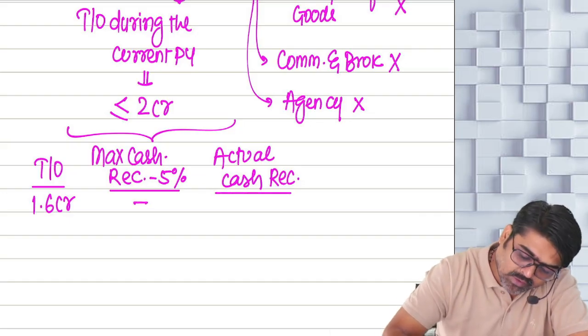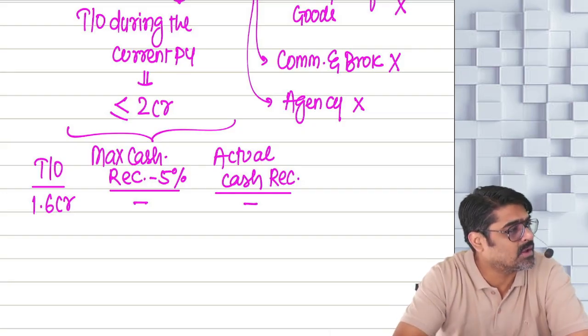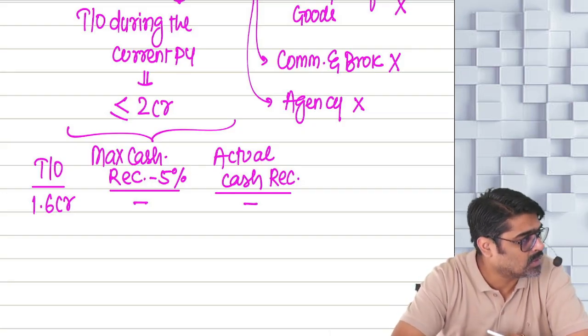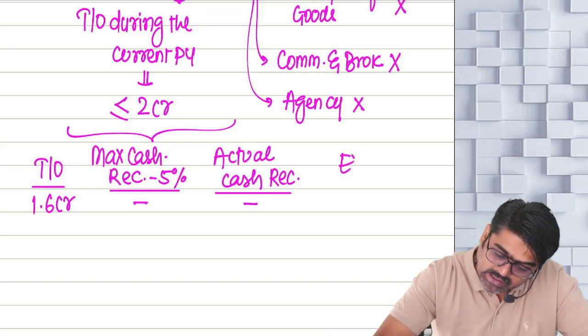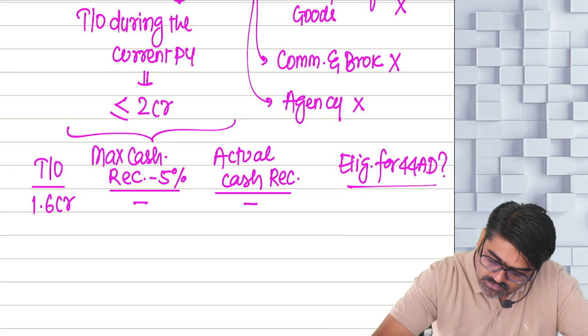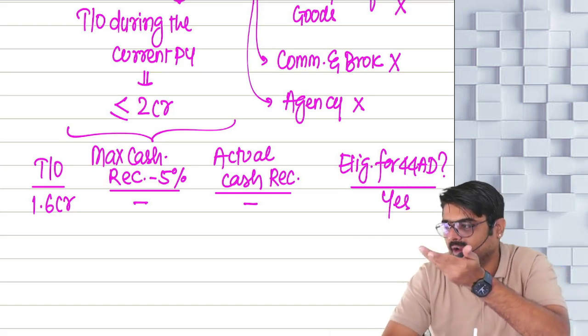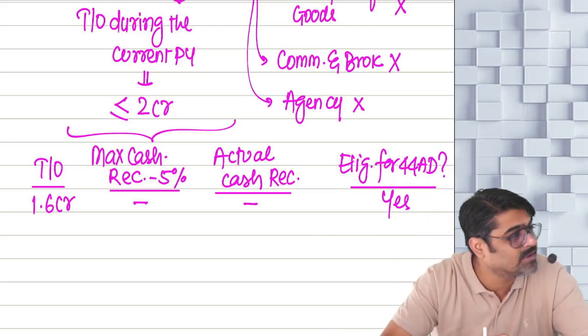But here I am not going to check all these things. Why? Because the turnover is already less than 2 crores. Can I follow 44AD? Eligible for 44AD? Tell me yes or no. Yes, he is eligible. No need to check 5% and no need to check the actual cash receipts out of the turnover.